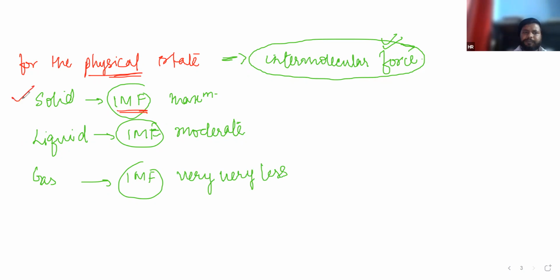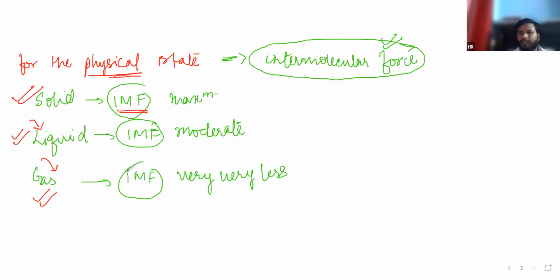In the liquid state, the force of attraction between particles is moderate, so they are slightly away from each other. And in the gaseous state, the particles are very, very far away from each other.